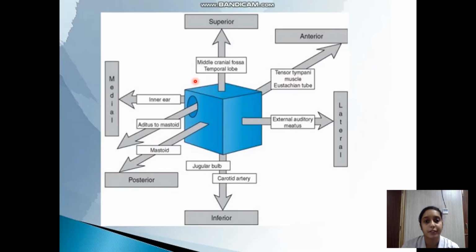Again, this is a very important figure showing the structures related to the middle ear cleft. So this can explain where the disease process can spread, and accordingly the complications will be occurring. When the disease process is going laterally towards the external auditory meatus, towards the zygomatic process, there will be formation of the different abscesses like Luc's abscess, zygomatic abscess near the tragus area, near the zygomatic process. It can spread superiorly, as I said, towards the middle cranial fossa, temporal lobe, towards the inner ear medially, towards the mastoid posteriorly, towards the jugular bulb and the carotid artery inferiorly.